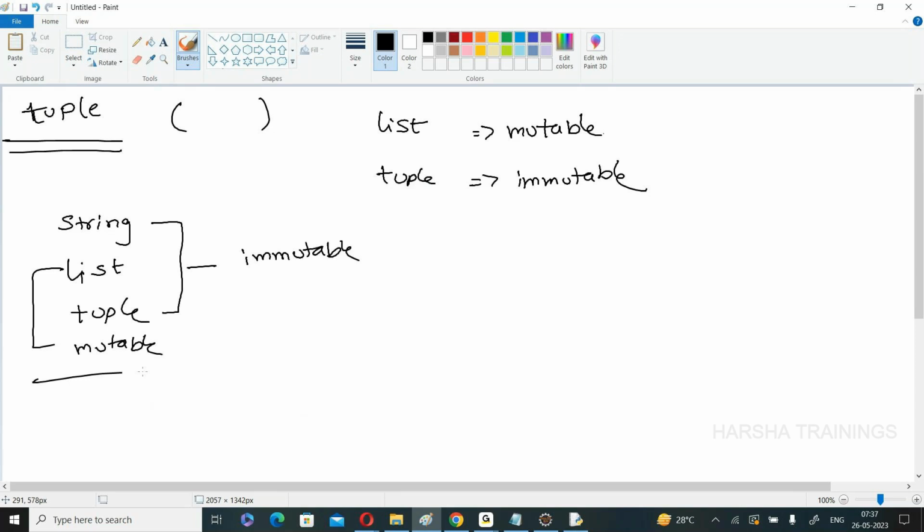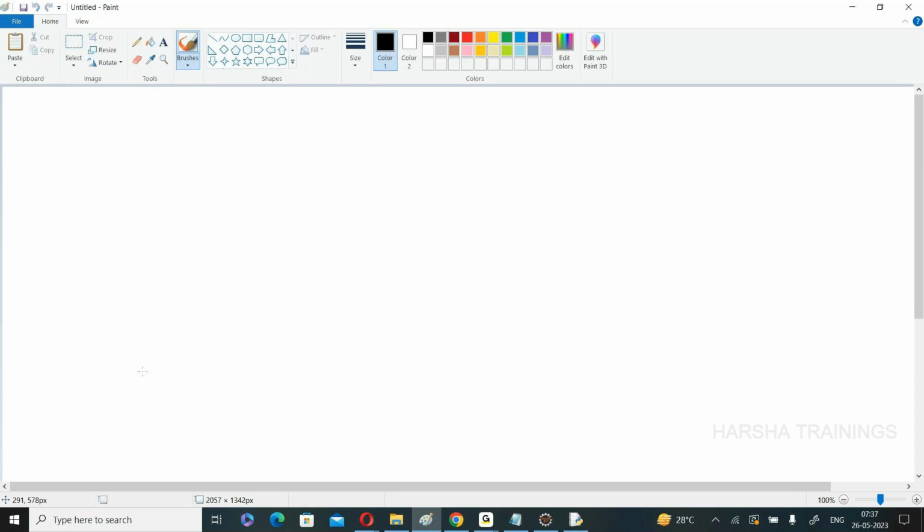Now move to the fourth one. The fourth one is dictionary. This is completely different from the previous ones. I think everyone is clear? String, list, tuple: there the elements are stored according to the indexes.